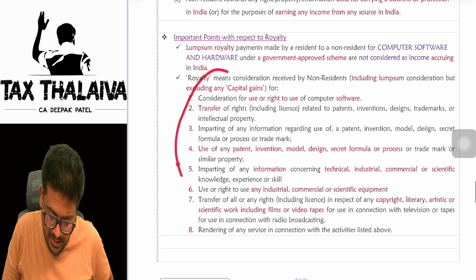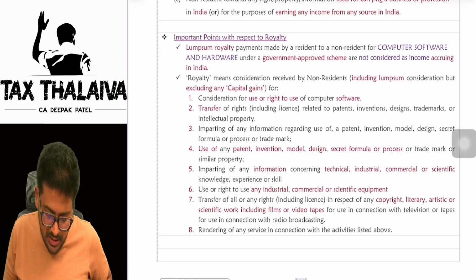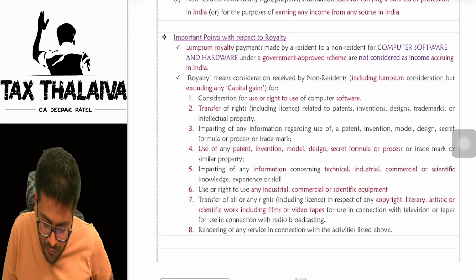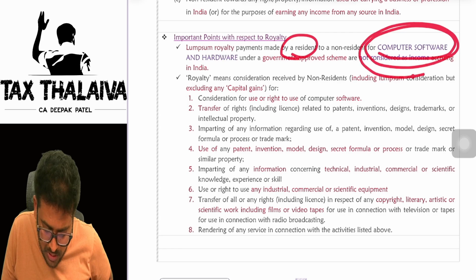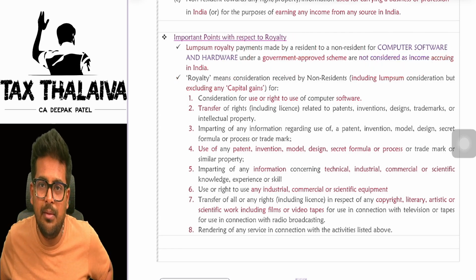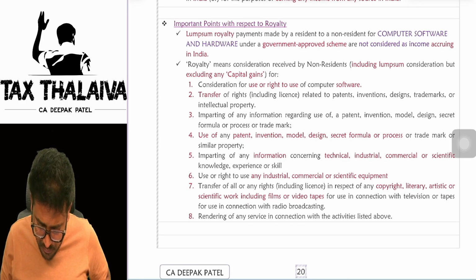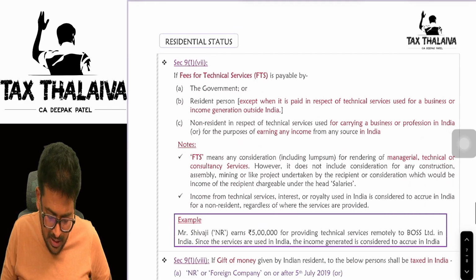Now, what is royalty? Here it is given. There is one exception in which the royalty will not be taxed in the hands of the non-resident. If the non-resident receives the royalty as a lump sum amount from any person who is a resident for selling computer software and hardware under a government approved scheme, in that case it will not be taxed. It is totally exempted. Now, what is royalty? Here it is given. You can have a look later.